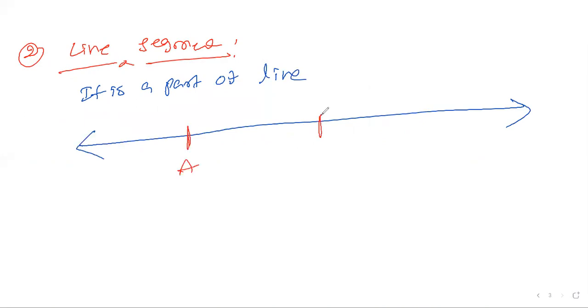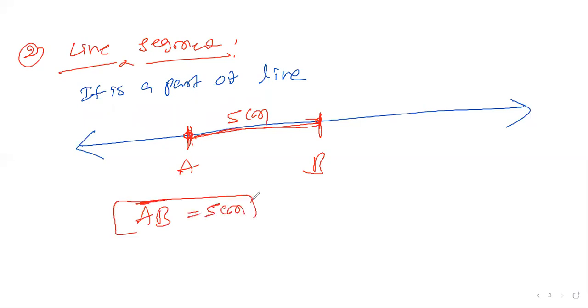This part, from here to here, is called a line segment. If the line segment is 5 centimeters, we can say AB, the line segment, is 5 centimeters. Am I clear?